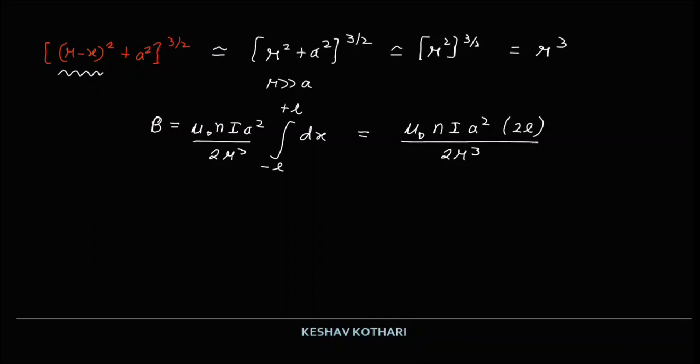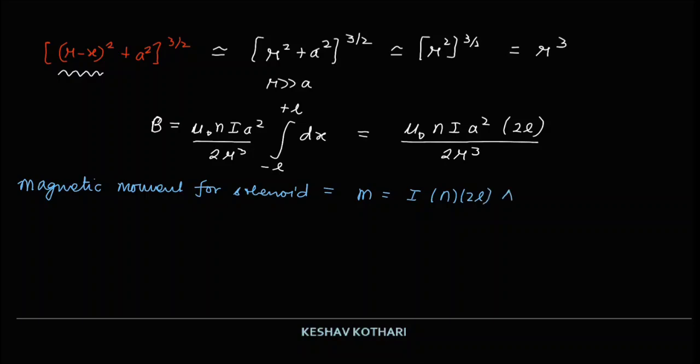Now the magnitude of magnetic moment of the solenoid. The magnetic moment for the solenoid M can be written as I N A. So I is I, the total number of turns will be n multiplied by 2L, which is turn per unit length multiplied by total length, into the area, which is pi a square.